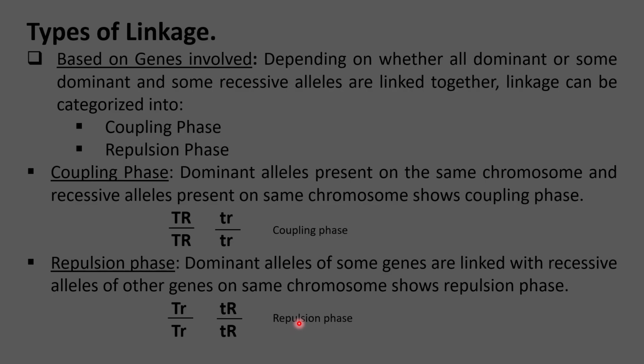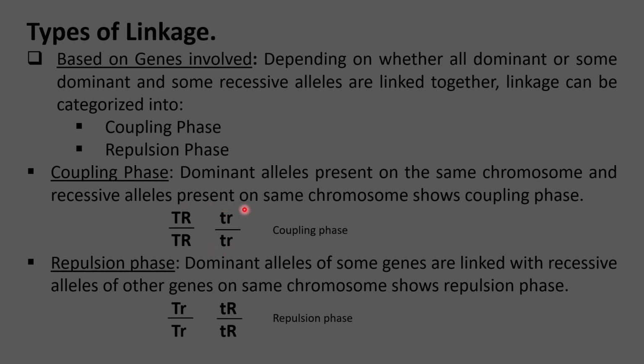And based on the genes involved, there are two types of linkages, that is coupling phase and repulsion phase. This purely depends on whether all dominant or some dominant and some recessive alleles are linked together. In coupling phase, dominant alleles are present on the same chromosome and their recessive alleles are present on the same chromosome.